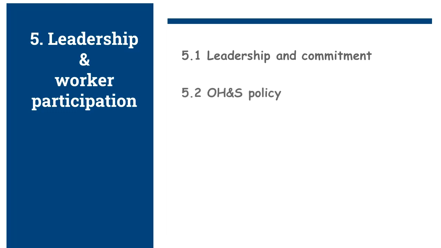Occupational health and safety policy. The organization has to establish, implement, and maintain a health and safety policy that shall be readily available as documented information and shall be communicated within the organization. The policy shall be relevant and appropriate and shall be available to interested parties as appropriate.